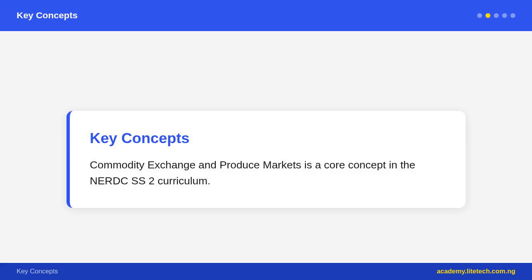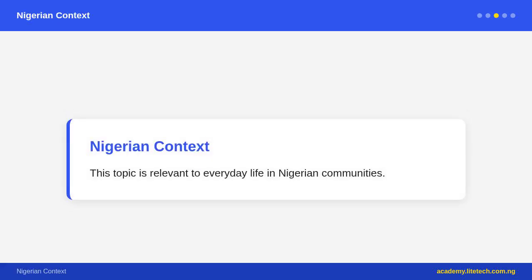A cocoa farmer can sell a futures contract in January, locking in a price for October delivery. Even if cocoa prices fall by October, the farmer still receives the agreed price. Similarly, a chocolate manufacturer can lock in the cost of raw materials months in advance, making budgeting easier. Commodity exchanges also perform a price discovery function. The prices set on exchanges reflect global supply and demand and serve as reference prices for traders everywhere. Key commodity exchanges globally include the Chicago Mercantile Exchange (CME), the London Metal Exchange (LME), and the Intercontinental Exchange (ICE).